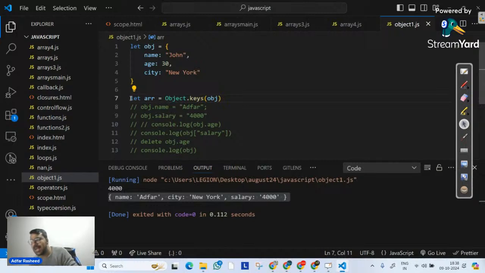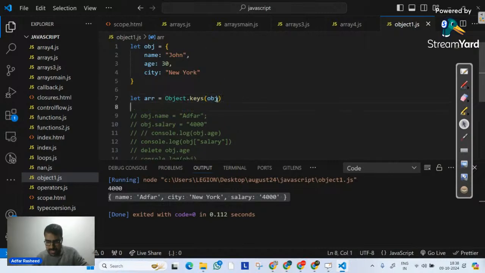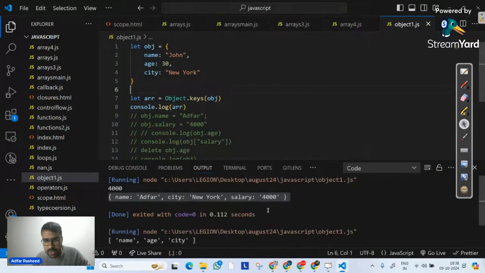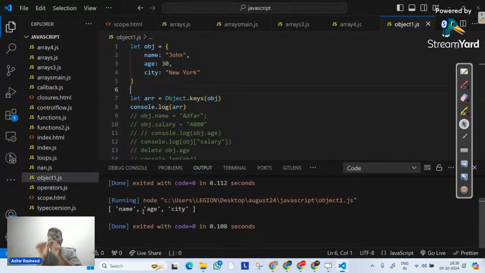But what will that array contain? The array will contain all the object property names. So if I try to say console.log(arr), and if I try to execute it, we can clearly see now we have an array, and that array contains the keys of the properties over there. So Object.keys actually returns an array of keys.